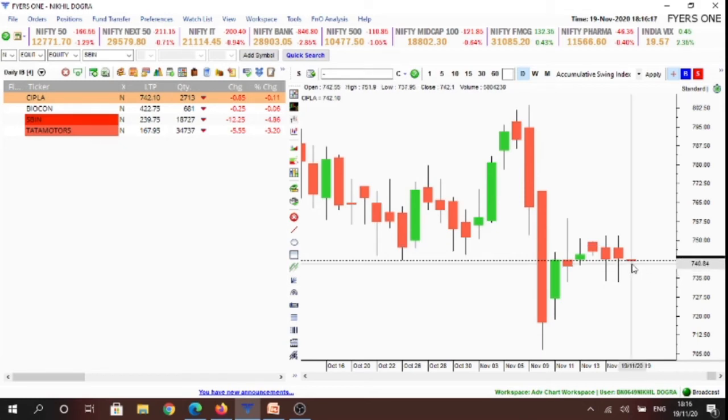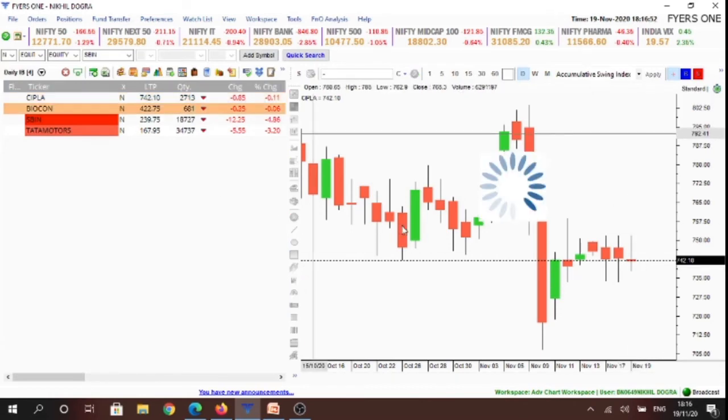So in Cipla, if the market were to trade above today's highs, which in tomorrow's context is going to be previous day highs, we'll look for buying opportunities. That is above 752 levels. And if the market were to trade below today's lows, which in tomorrow's context is going to be previous day lows, so below 737.85 levels, we look for selling opportunities in Cipla. And in between today's high-low range, which in tomorrow's context is going to be previous day range, we would refrain from making any trades.